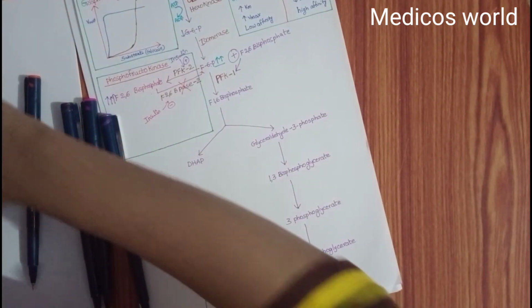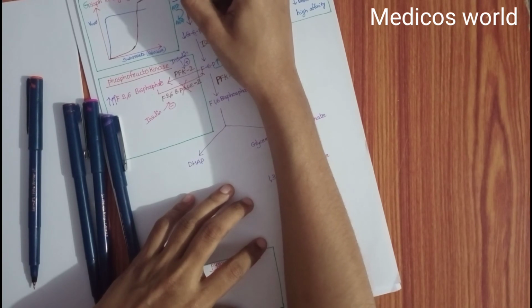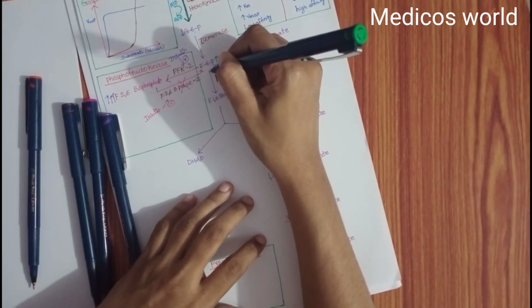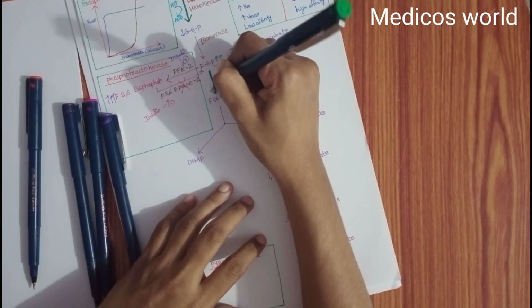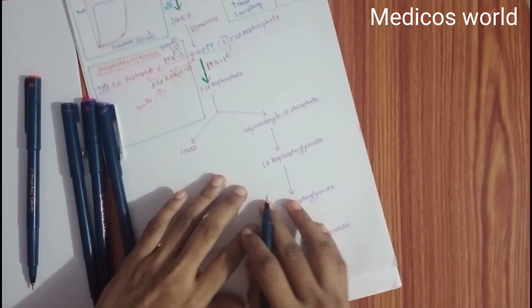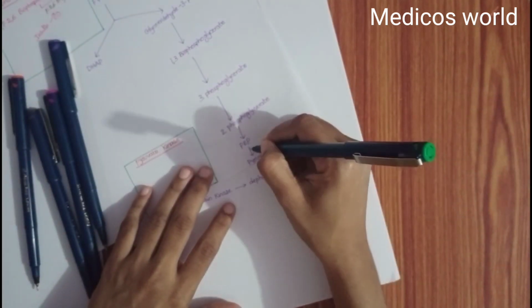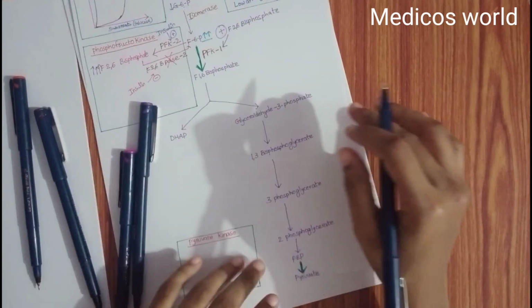I forgot to tell you some points here. Glucose to glucose 6-phosphate is an irreversible step. Fructose 6-phosphate to fructose 1,6-bisphosphate is also an irreversible step. Phosphoenolpyruvate to pyruvate is the irreversible step. We have successfully